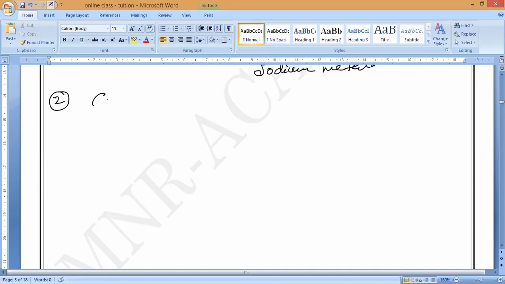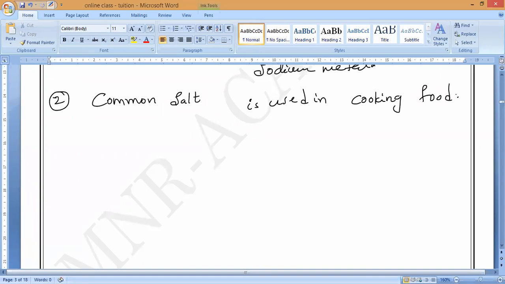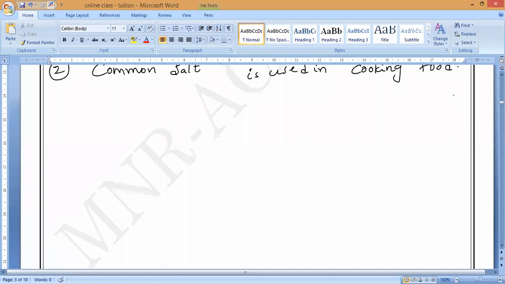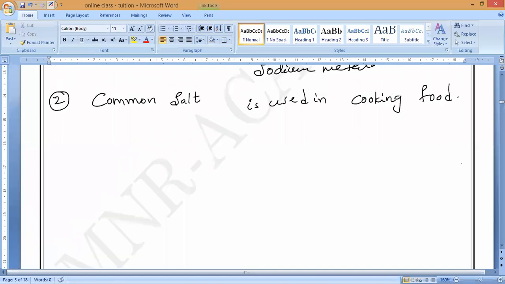Write it: common salt is used in cooking food. Is it possible to use magnesium chloride or zinc chloride as common salt for cooking? Why can't we use them? They have some kind of side effects. Actually we can use them, but they are not good for our health, and they do not add flavor to our food. That is why we are not using them.